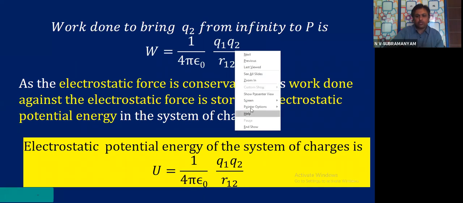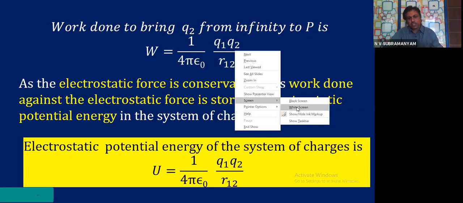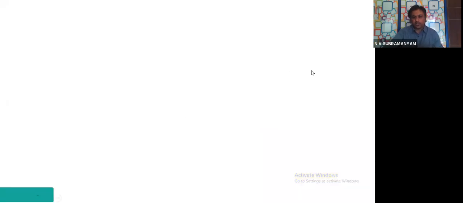So I want to tell you one more thing regarding this potential energy. I hope the derivation is clear. The derivation ends here. So I hope you have learned about the potential energy. For problem solving, I wish to take one more small example. Let us see that example, children. Let us say there are three charges in the system. Q1 one charge, Q2 another charge, and there is another charge, Q3.